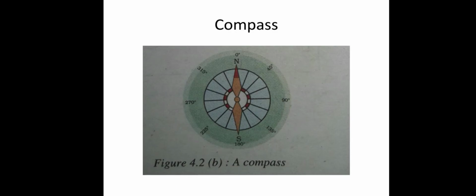And which instrument is used to find the directions? In day-to-day life, we use a compass. It shows you the directions, where you are standing, which is east to you, which is west to you. So a compass is an instrument which is used to show you the directions.